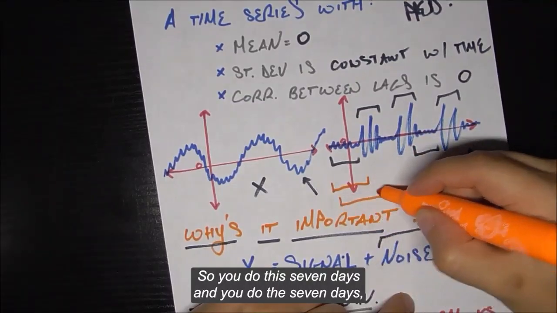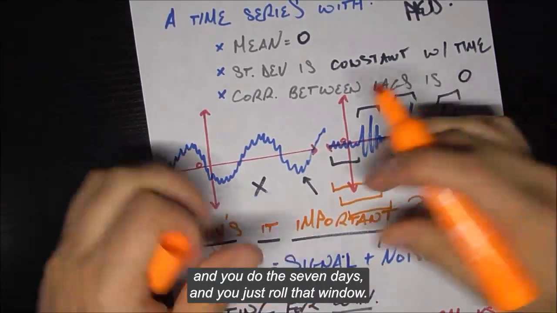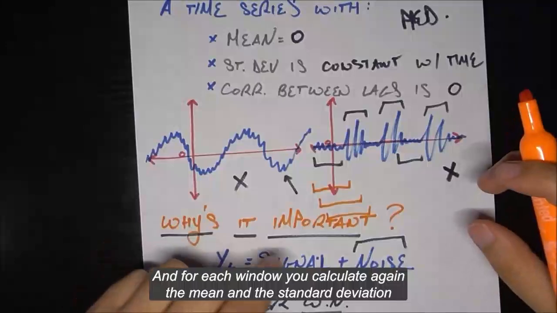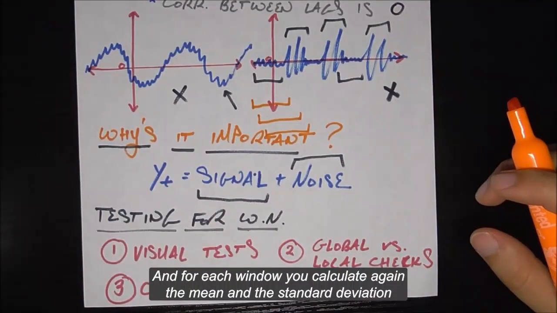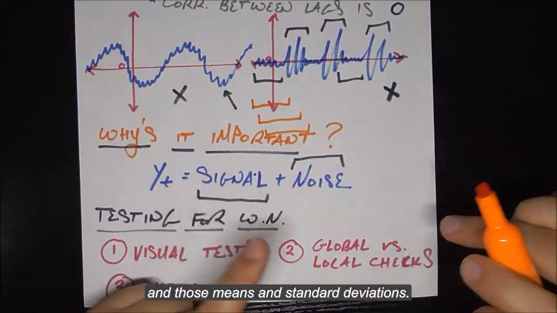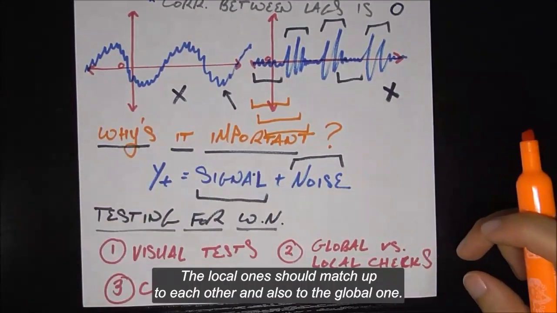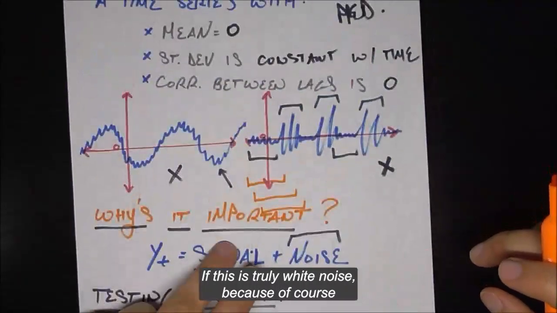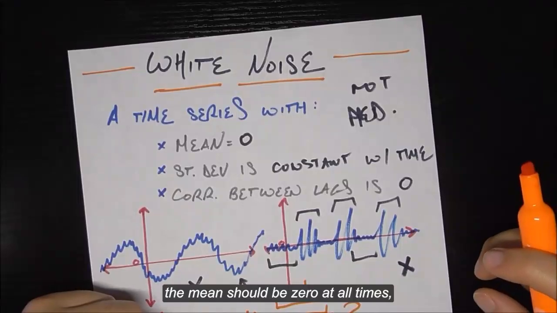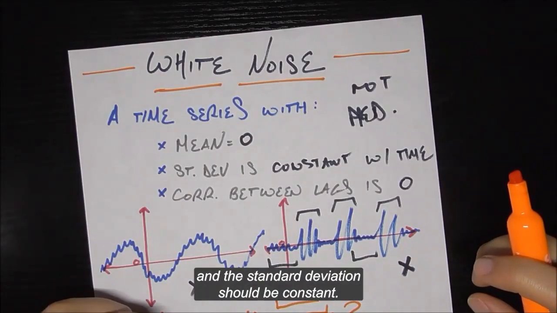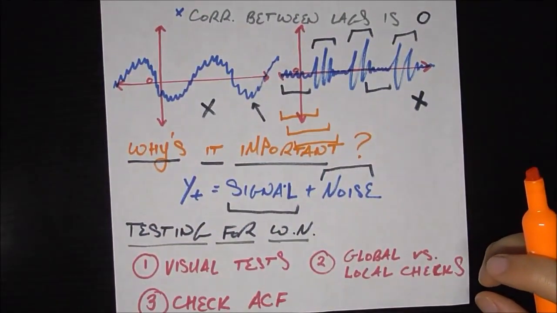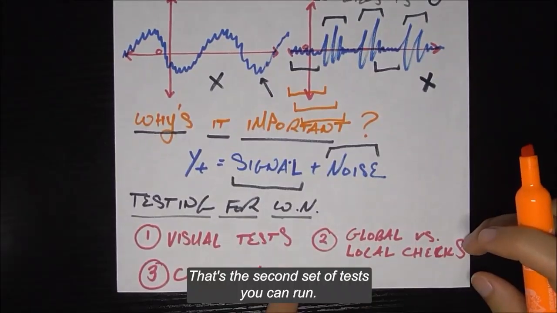So you do this 7 days, and this 7 days, and this 7 days, and you just roll that window. And for each window, you calculate, again, the mean and the standard deviation. And those means and standard deviations, the local ones, should match up to each other and also to the global one if this is truly white noise. Because, of course, the mean should be 0 at all times, and the standard deviation should be constant at all times. That's a second set of tests you can run.